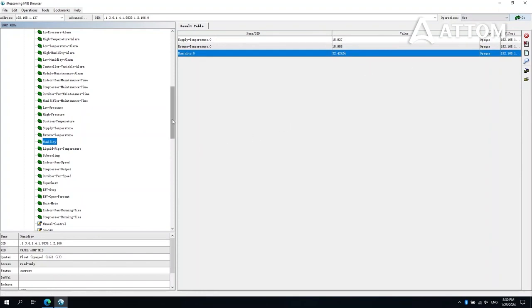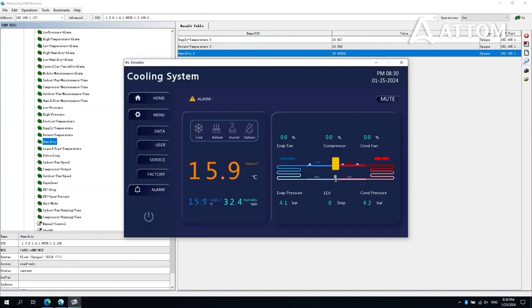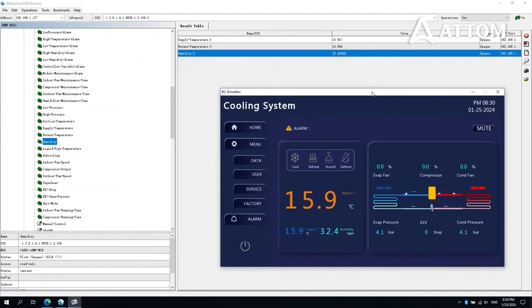We see supply temperature 15 degrees, return temperature 15 degrees, humidity 32%. Compare the display screen of the cooling unit itself to see that the data can be matched.